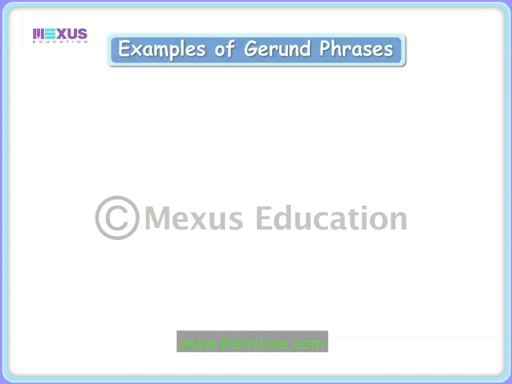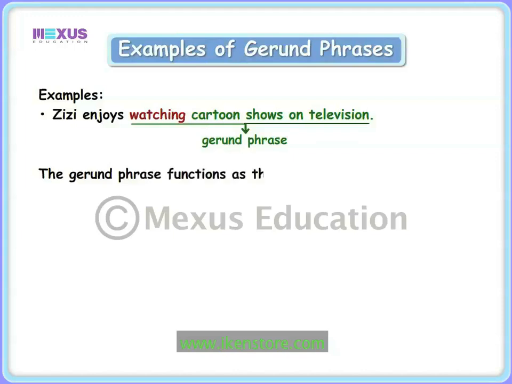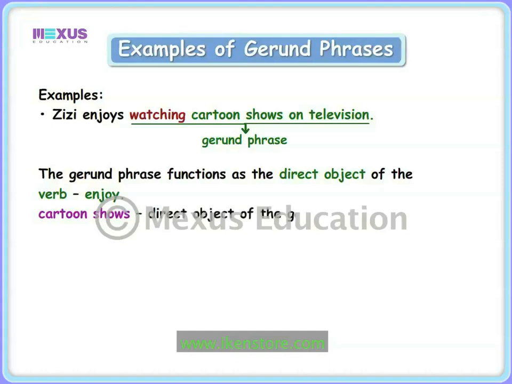Look at the following examples. Zizi enjoys watching cartoon shows on television. In this sentence, the group of words watching cartoon shows on television is a gerund phrase and it contains the gerund watching. The gerund phrase functions as the direct object of the verb enjoy. Moreover, the words cartoon shows is the direct object of the gerund.